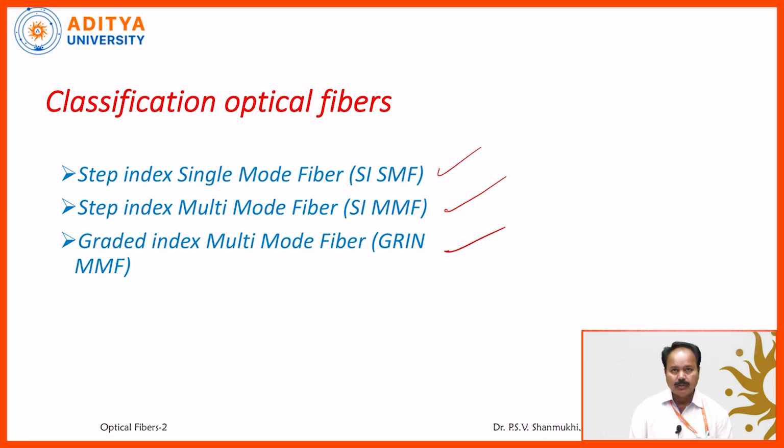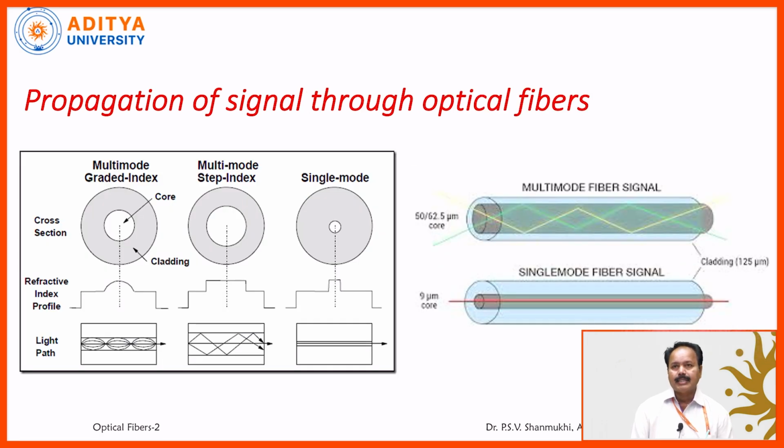In the case of single mode fiber, there is only one allowed direction and only step index is possible. Whereas in the case of multi-mode fiber, both step index and graded index are possible. That's why there are three types of optical fibers in total: step index single mode fiber, step index multi-mode fiber, and graded index multi-mode fiber. So like that they are classified.